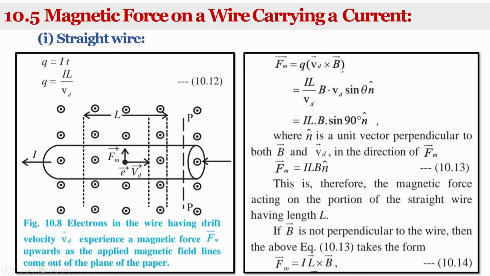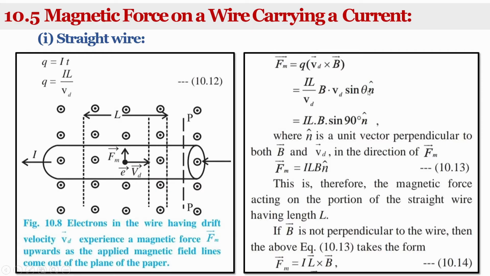Let us substitute q, which is IL upon Vd. Vd cross B can be written as B into Vd sin theta n cap. Vd gets cancelled, so the remaining is ILB sin theta n cap.